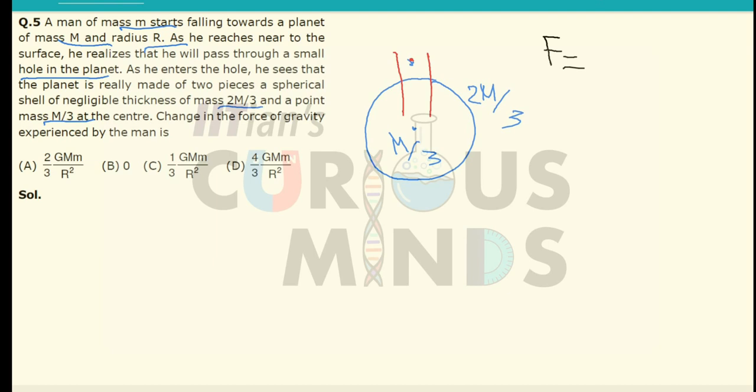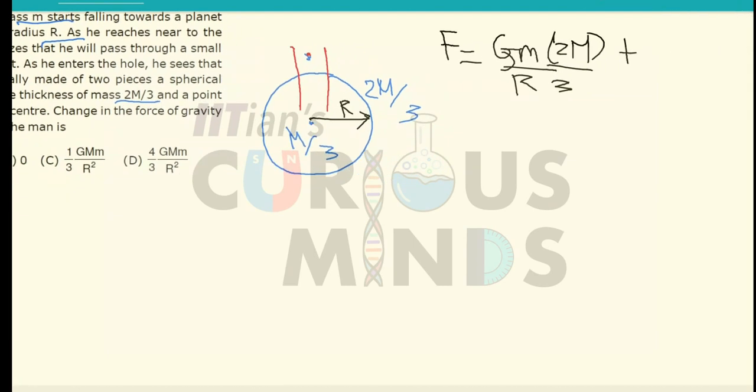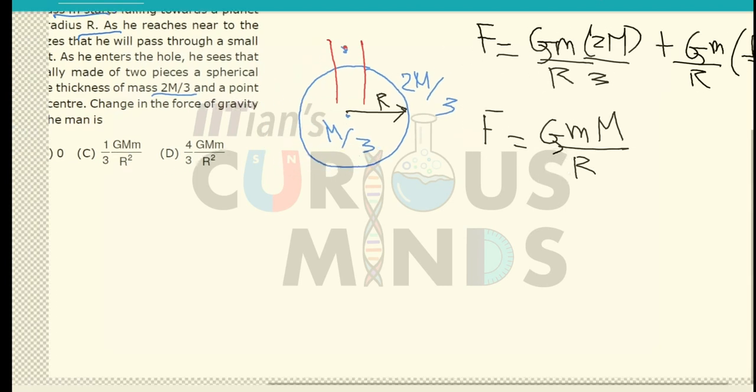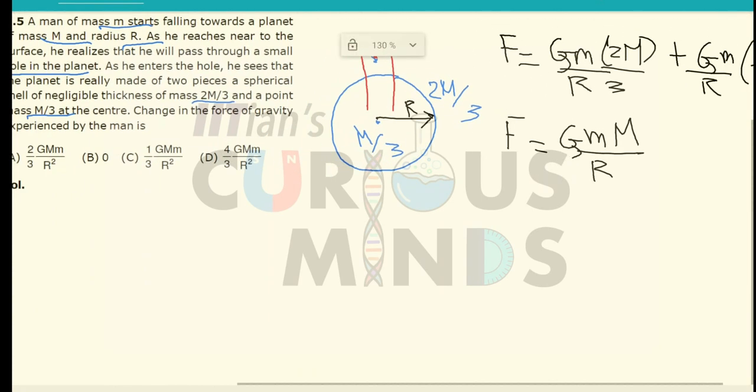So it will be equal to G m times 2m by 3 divided by r, where the radius of the planet is r, so 2m divided by 3r, plus due to the point mass, G m times m by 3 into r. So the gravitational force over here will be equal to G m M divided by r. If I add both of them, this will be the gravitational force in the first case.